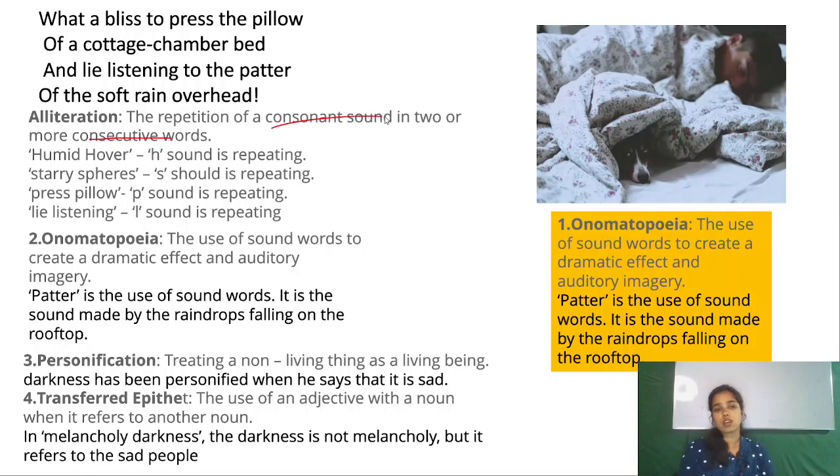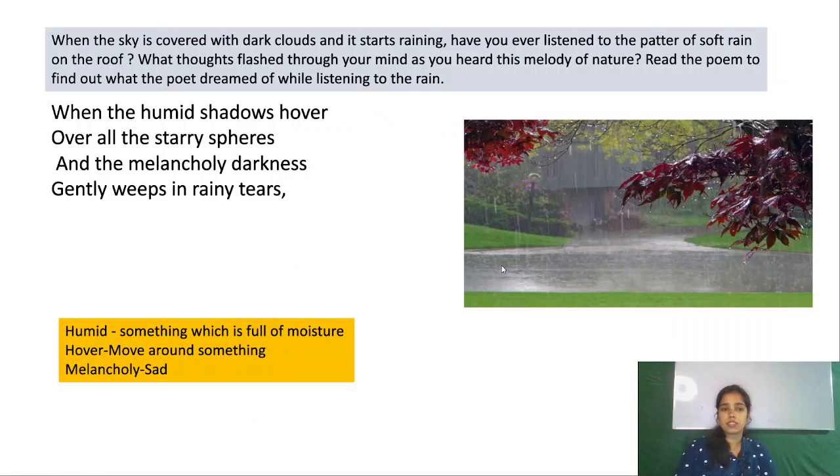कौन से sound की? तो consonant sound की. Okay, जब consonant sounds repeat होंगे in two or more consecutive words, then it is known as an alliteration. Okay, now let's see what is the example of an alliteration. In the first line of the first stanza, humid shadows hover. Here H sound is repeated. And H is a consonant, so this is an alliteration. And in the second line, over all the starry spheres, we can see that S sound is repeated and they are consecutive words, so this is also an alliteration.